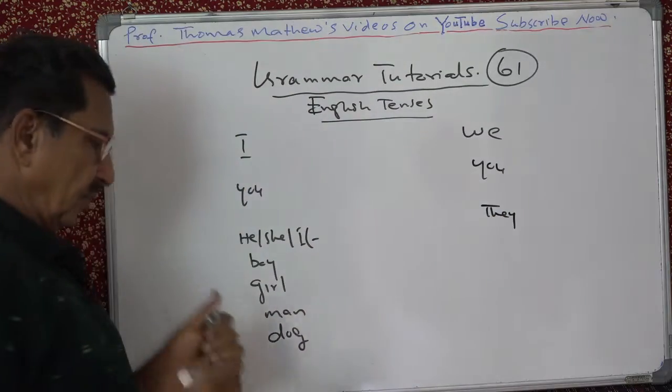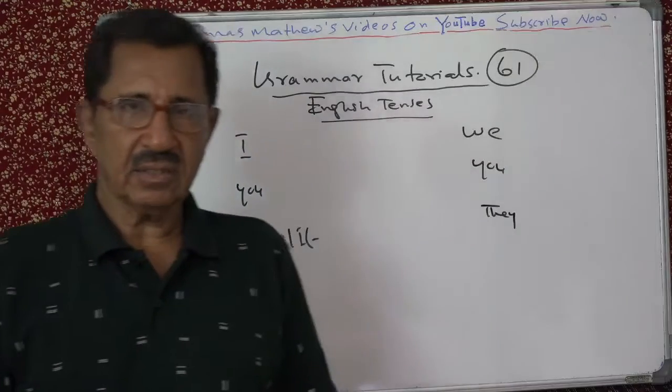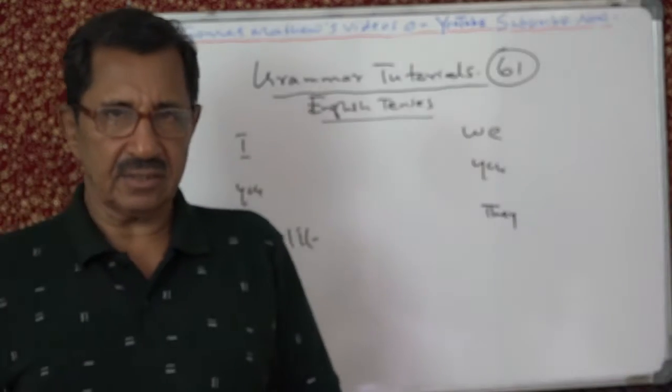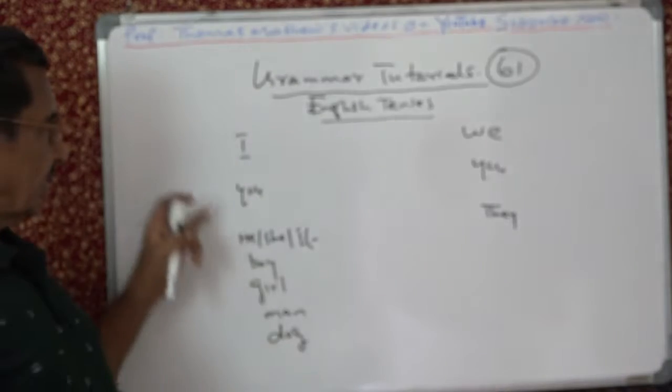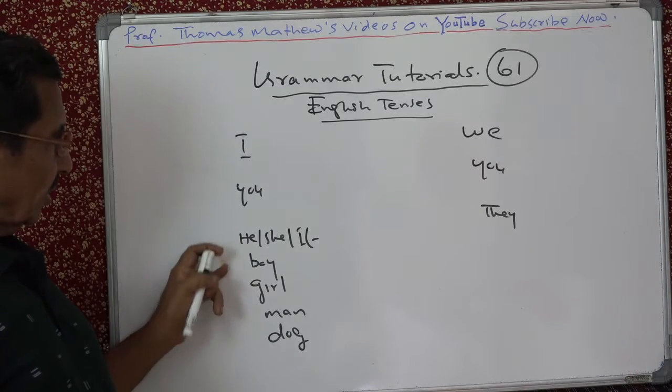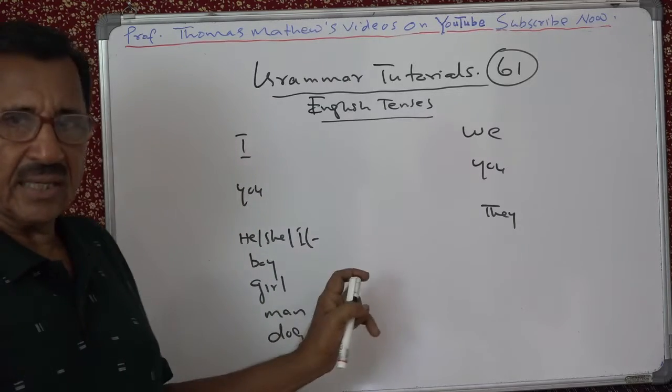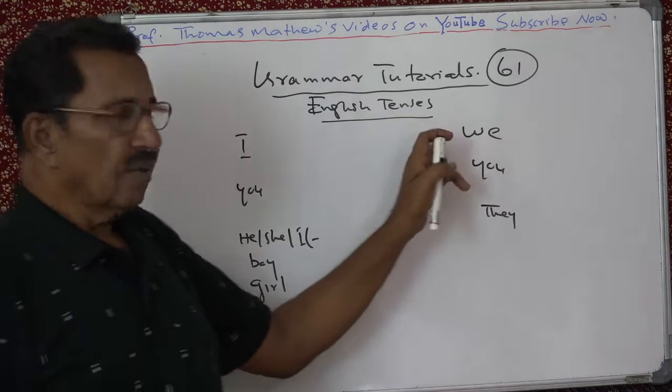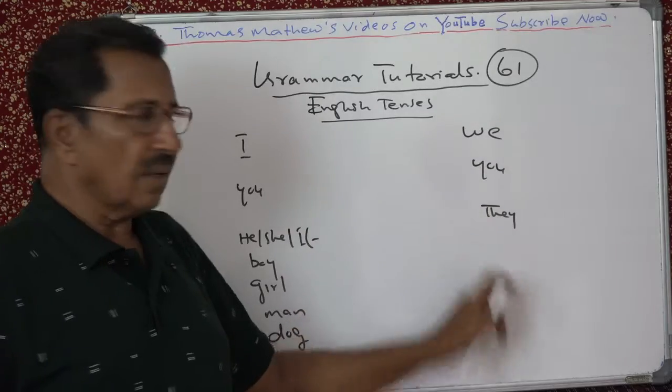Remember, I again told you that there are only 6 starting points for English sentences, and that these are first person singular, second person singular, third person singular. It can be just 3 genders, masculine, feminine, neutral; first person plural, second person plural, third person plural.